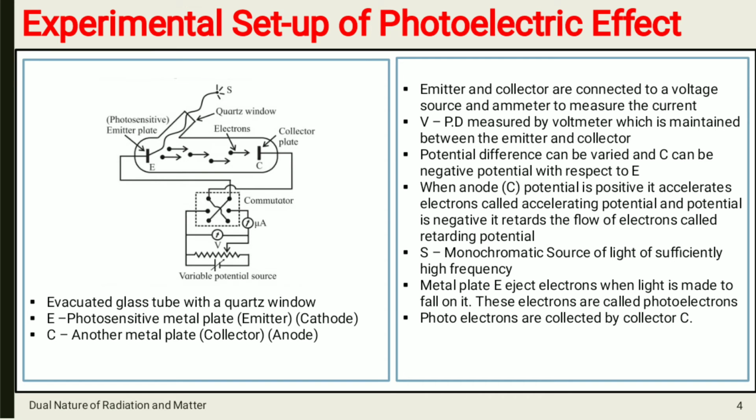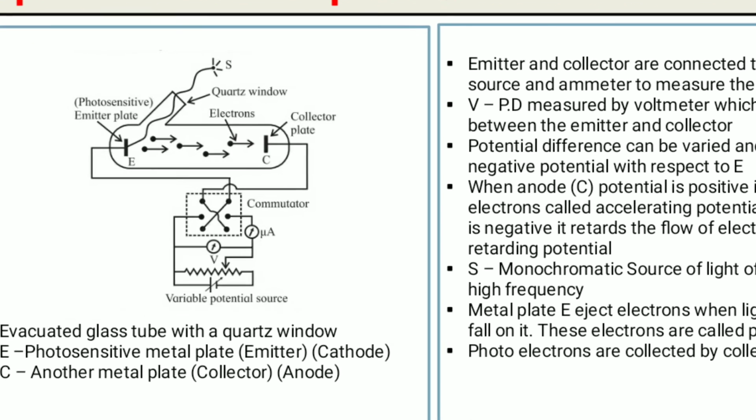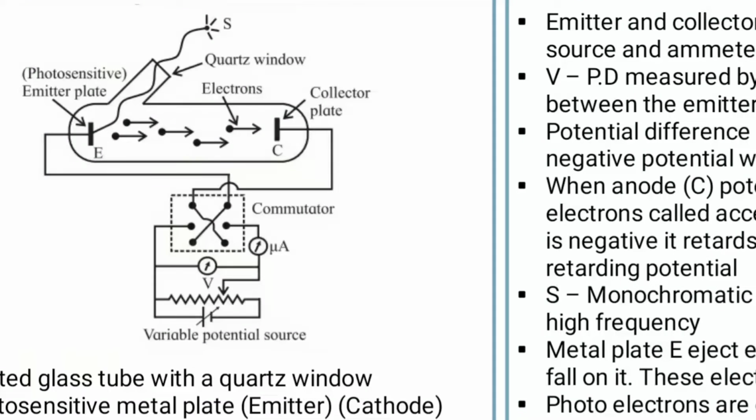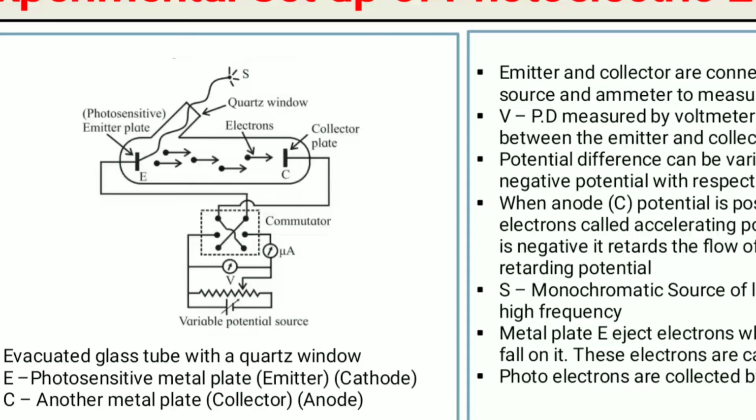Okay, now we will study the experimental setup of the photoelectric effect. You can see the diagram on your screen, in which you can see one quartz window, the photosensitive emitter plate, the collector plate, then the external circuit.